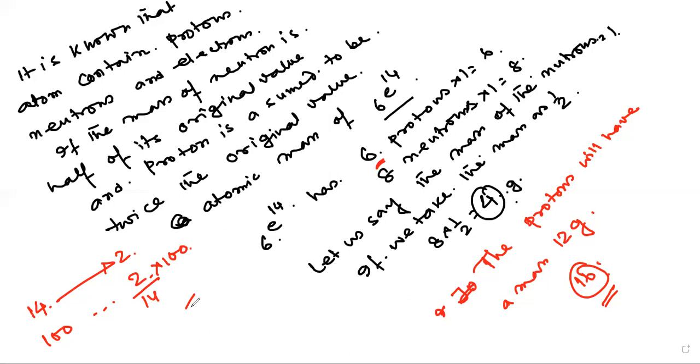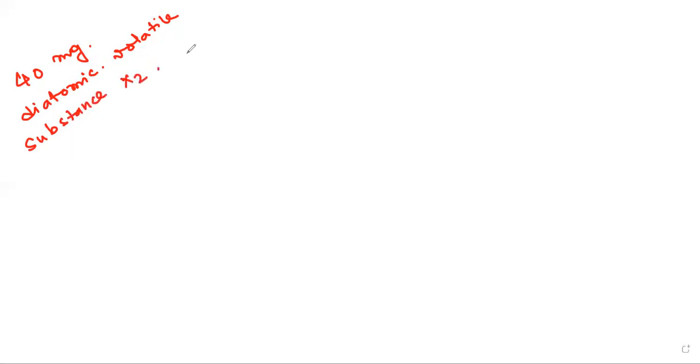Again, the next one. Okay. 40 milligram of a diatomic volatile substance X2 converted into vapor and displaced 4.92 ml of air at 1 atm and 300 Kelvin.